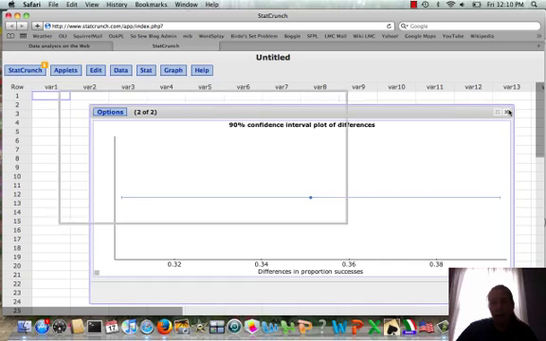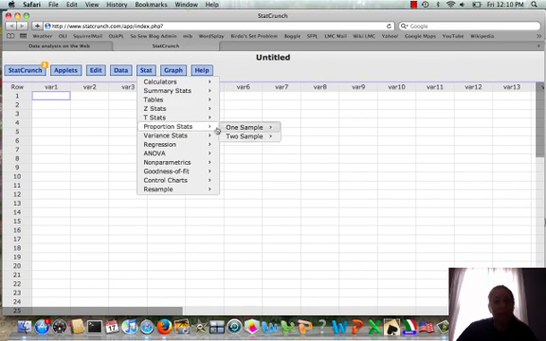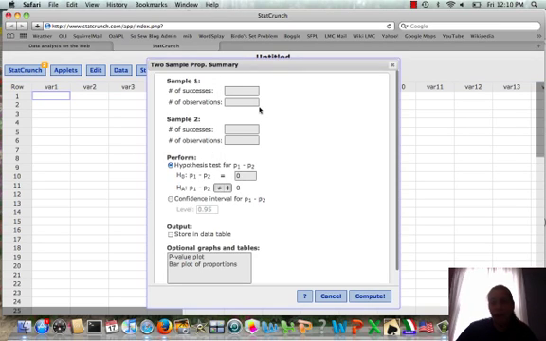We can exit out of our previous graph. And we run this in the same way. We go to Stat, Proportion Stats, choose samples with the summary data. And our successes here for the male, group 1 is 3,078 out of 7,028 male students. And sample 2 for the female students is 1,915 out of 6,889.